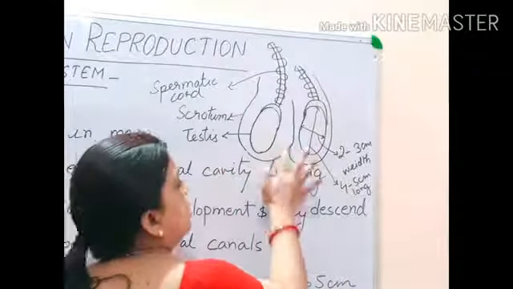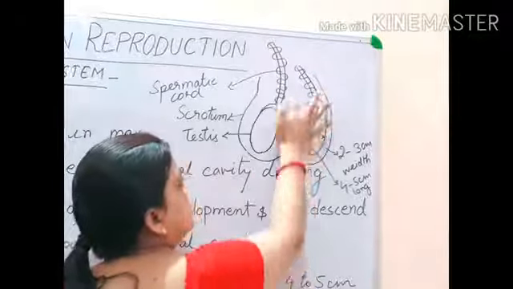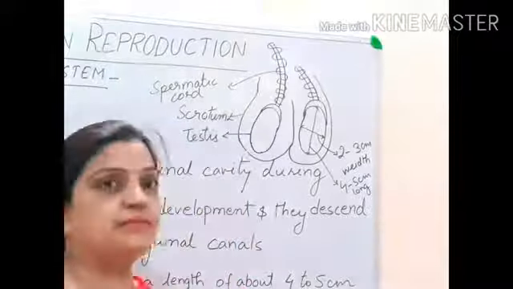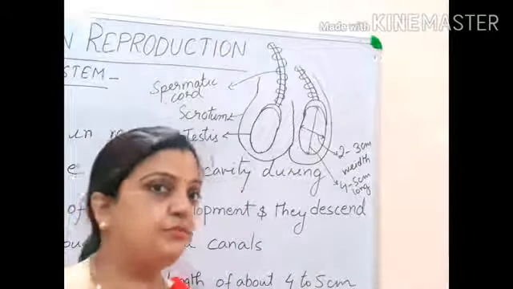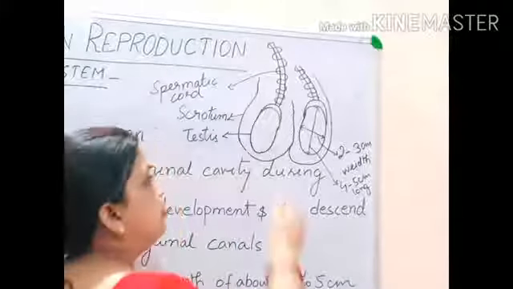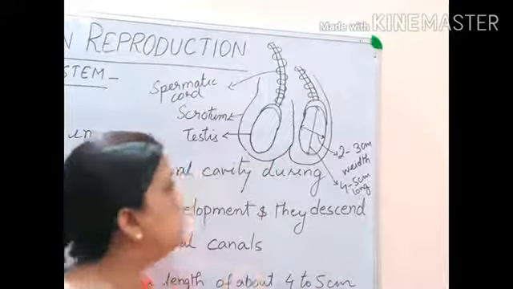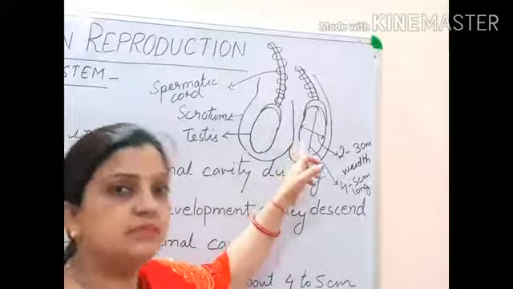In between there is a partition, and this partition is called the scrotal septum. Septum means partition, separation, wall in between. So the wall in between the two testes of the scrotum is called the scrotal septum.